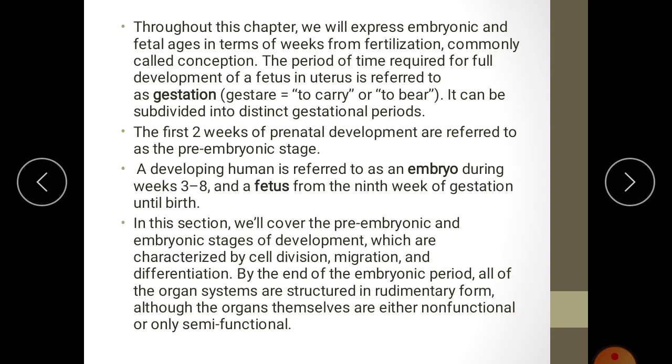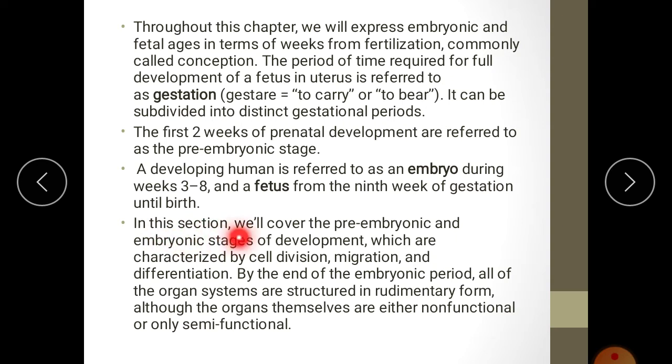Thus the total gestation period, or pregnancy period, has been divided into 3 stages: the pre-embryonic stage, the embryonic stage and the fetal stage. Pre-embryonic is up to the second week, then the 3rd to 8th week is the embryonic stage, and from the 9th week until the birth of the child is referred to as the fetus.